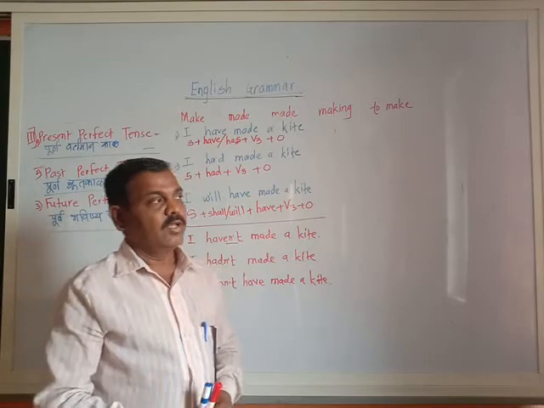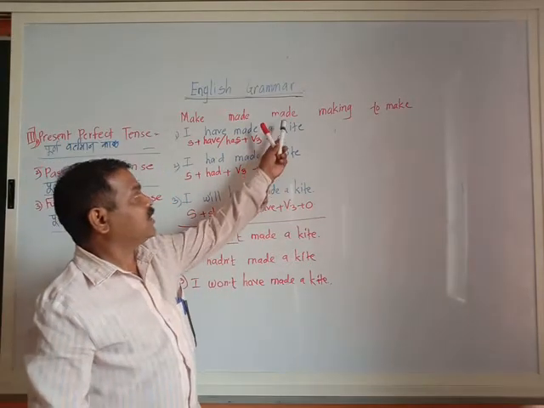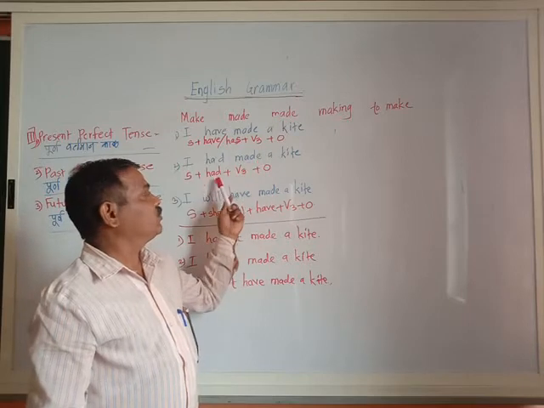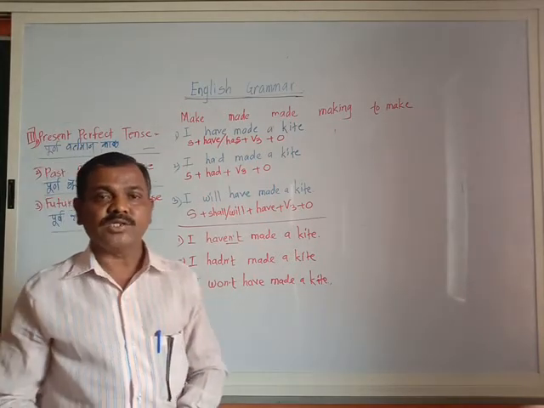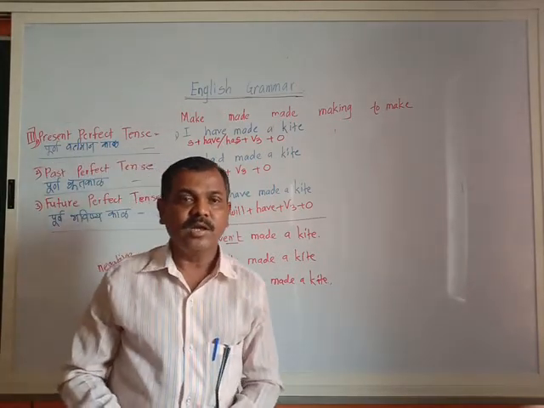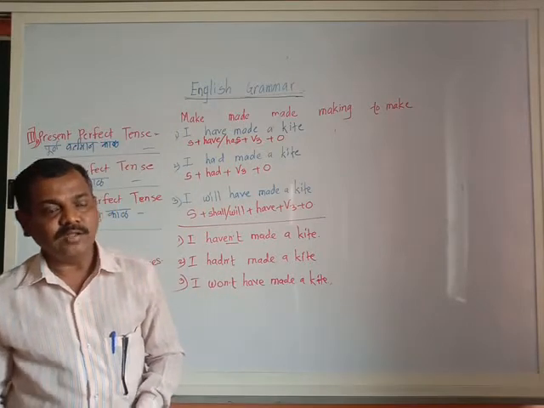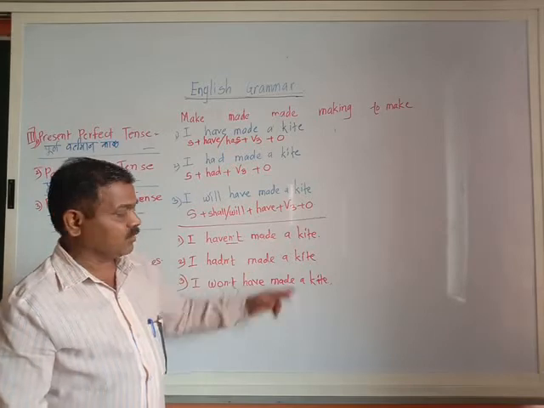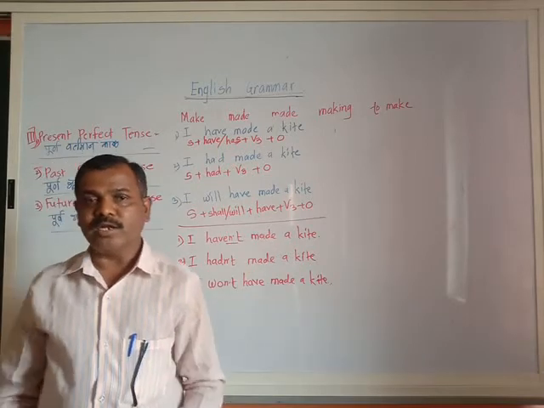And here the past participle is there, that is made. Before that V3 we have to change only the auxiliaries. Have, has in the present perfect, had in the past perfect, and shall have or will have in the future perfect, and their negatives. Just watch and dictate them.